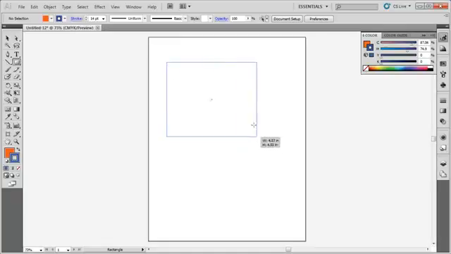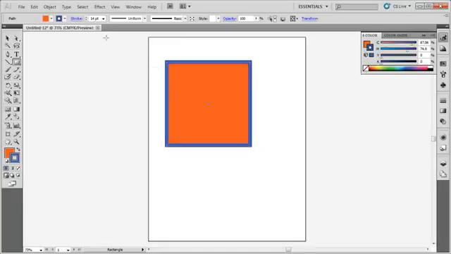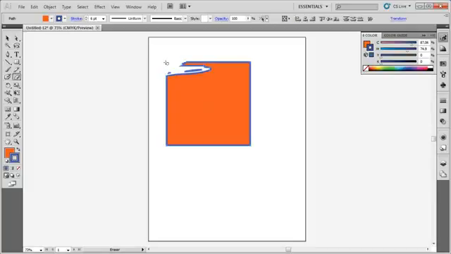First of all, I'm going to draw a shape here, a simple rectangle with a stroke applied to it. The eraser tool is found right here. If you click on the eraser tool, you come over, and if you want to erase the box, you can see you click and drag, it starts erasing what's in the box. And you think, that's great, it's erasing it. But then if you click off, something is drawn there.